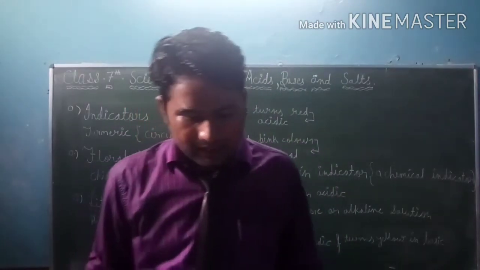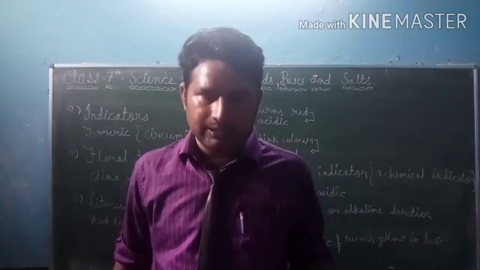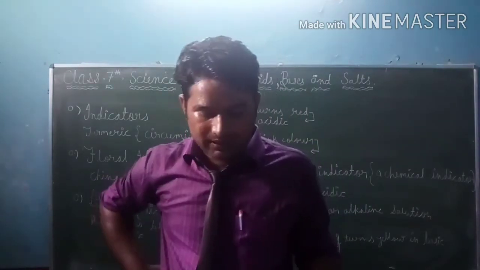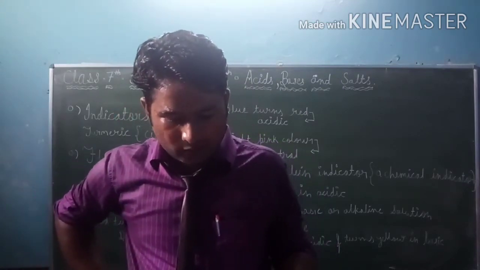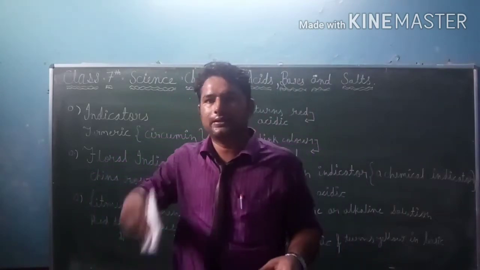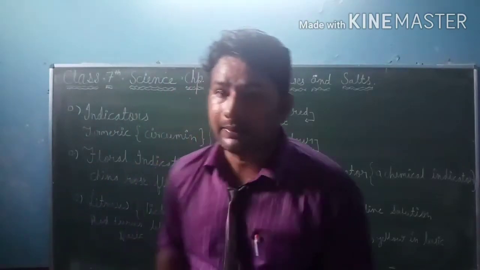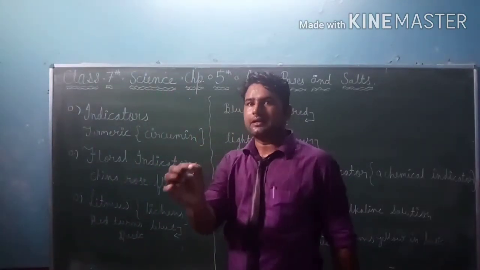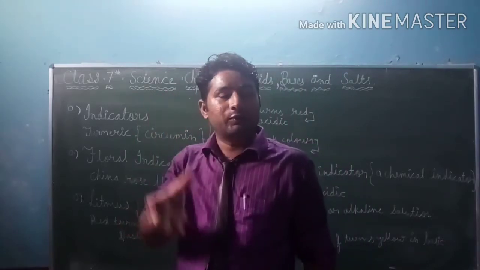Curcumin stains our clothes yellow. Yes, stains means our clothes turn yellow. To remove the yellow stain of turmeric on the cloth, we wash it with soap or detergent, which is a base. I am giving you an example, if turmeric falls on your clothes when you eat sometimes.